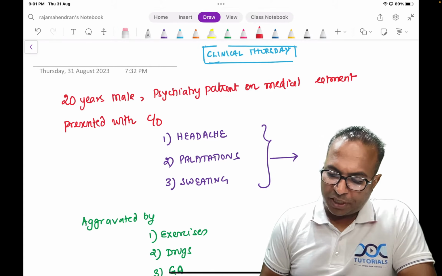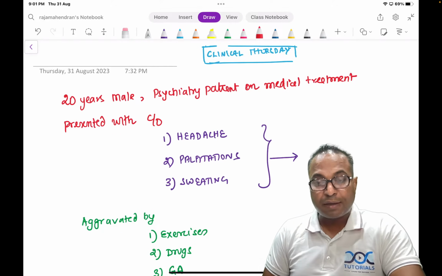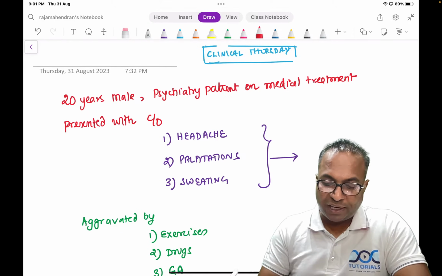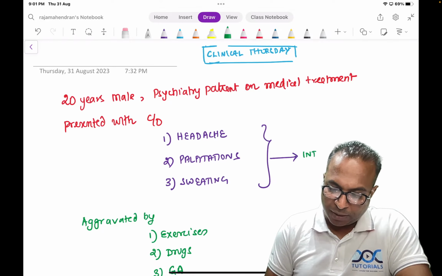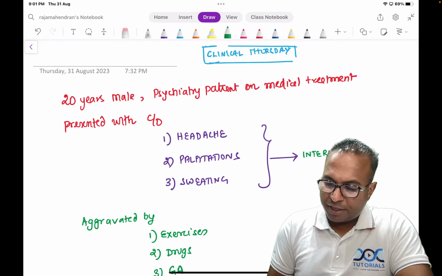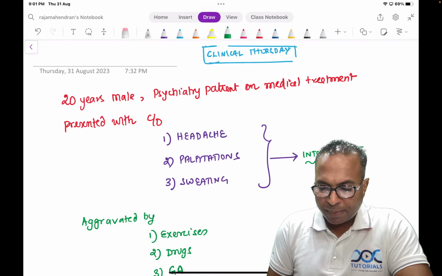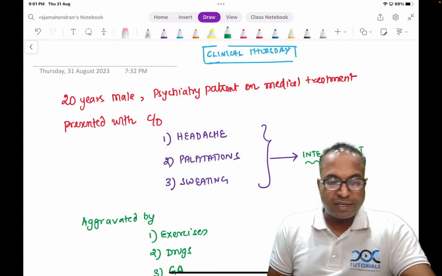So a psychiatric patient on medical treatment presented to you with the complaints of headache, palpitations, sweating, but this is not continuously seen, it is an intermittent problem. It is not seen all the time. So the classical history, this history is enough to make a diagnosis, like that is an interesting history.